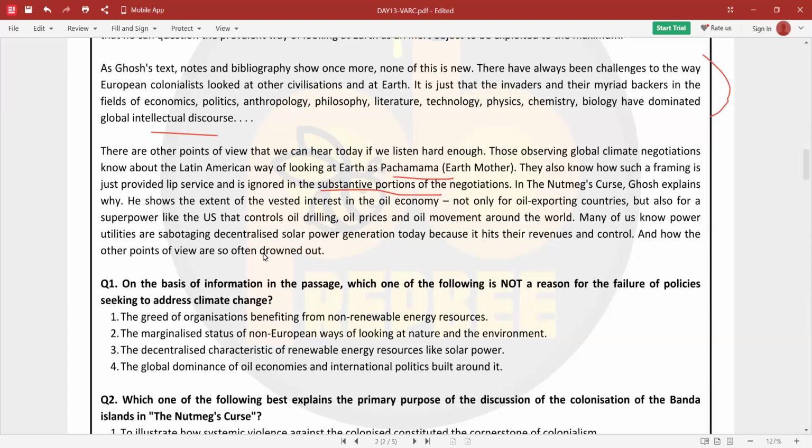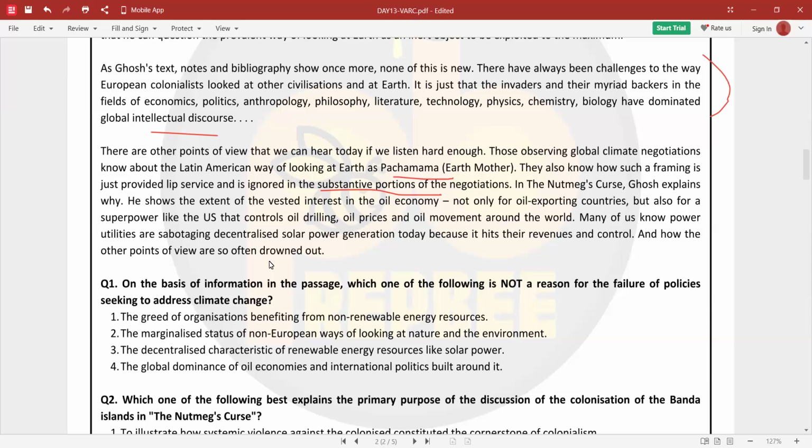So Ghosh explains why exactly in the nutmeg curse. He addresses why these alternatives are ignored. Ghosh describes how many powerful groups rely on oil, including the US, which controls the oil market. So that means that the global economy's dependence on oil is a major reason why other perspectives on Earth are ignored. Power companies often block solar power because it reduces their profits and controls. That means that companies with an interest in traditional energy resist changes that would empower people and help the environment. So alternative views are almost silenced. That means that voices that challenge the dominant view are drowned out.